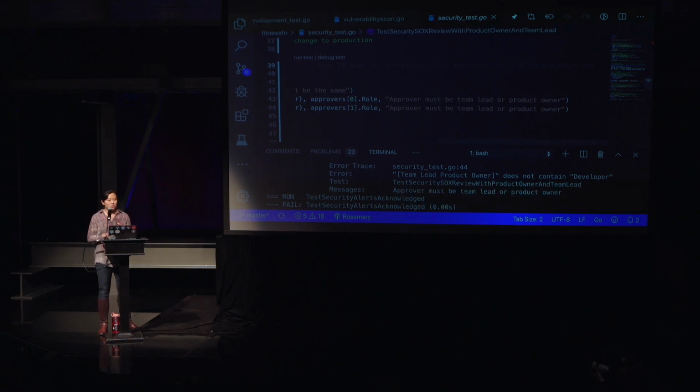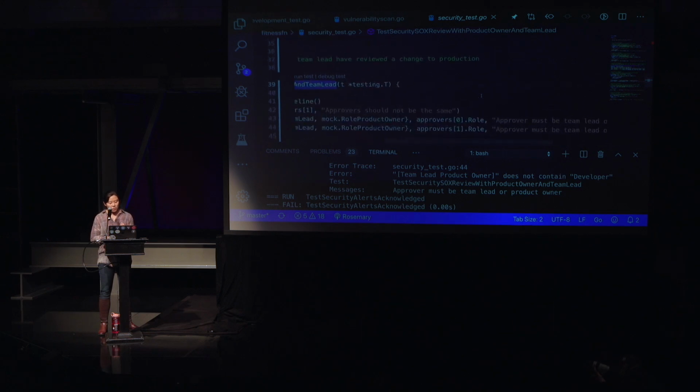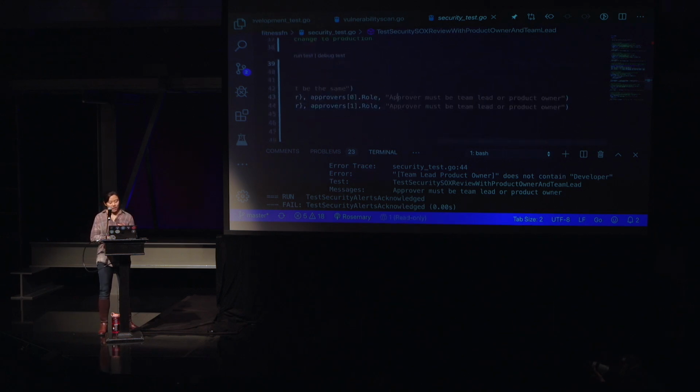So what we had to do is we brought both compliance and security teams and said, okay, can we come to an agreement on what we really want out of this? And eventually the consensus was we would rather have the constrained approver mechanism with the idea that it does accumulate a bit of tech debt, right? Because if you're saying we do want to deploy in 10 minutes to production, well, now you have to find a team lead and product owner within the 10 minutes. So it was an interesting trade-off to discuss and understand.